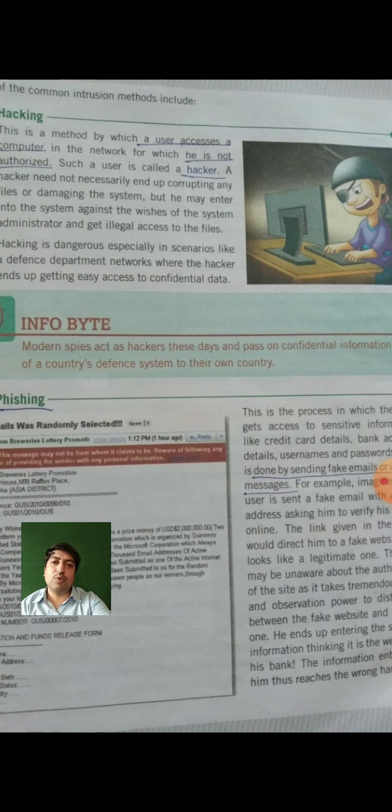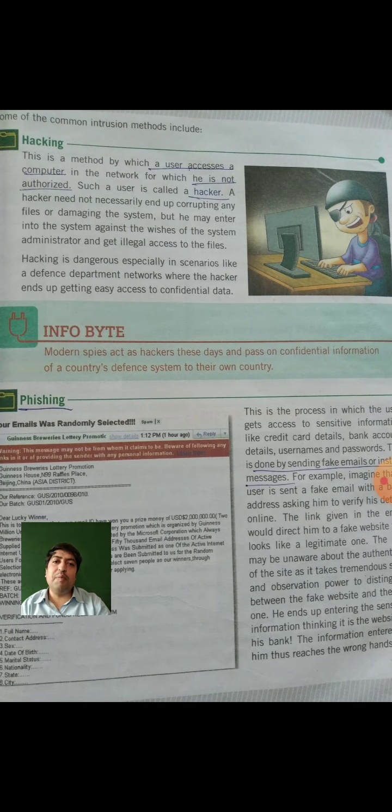In the image, the person looks very funny, like a don. We can say the person is a hacker. He is stealing your data. He is a thief of your personal data.